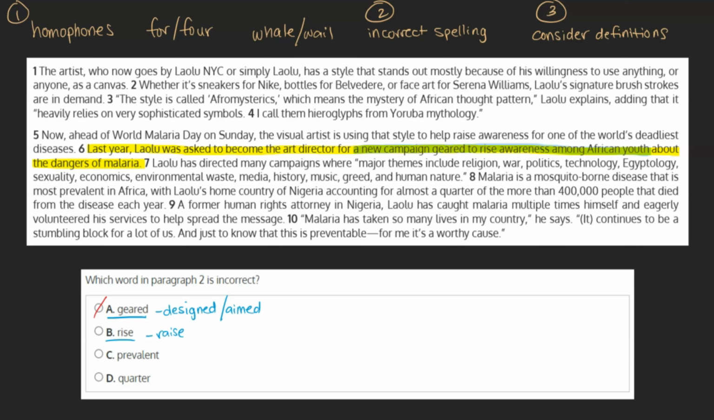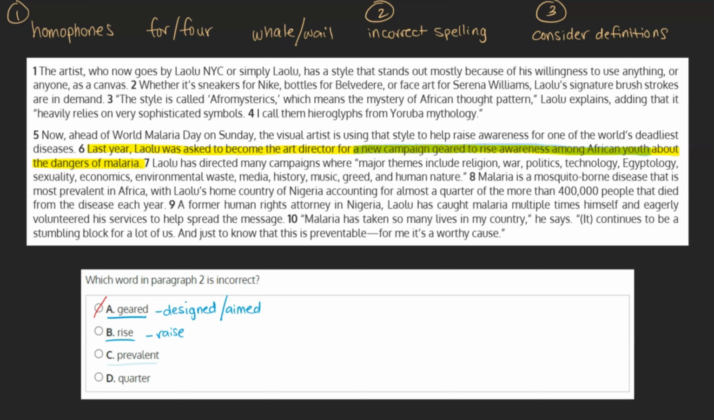Although the words are connected, rise implies simply something going up or becoming larger, while raise implies making something go up or become larger. Based on this, we can see that raise would be appropriate in this case, and rise is not correct. This is likely our answer, but we can take a look at the other choices just to be sure.